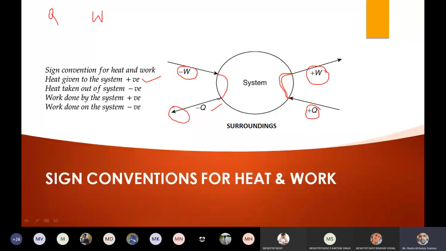Right now, heat we are adding to the system is positive, and heat we are extracting from the system is negative. Work done on the system is negative. Work done by the system is positive.